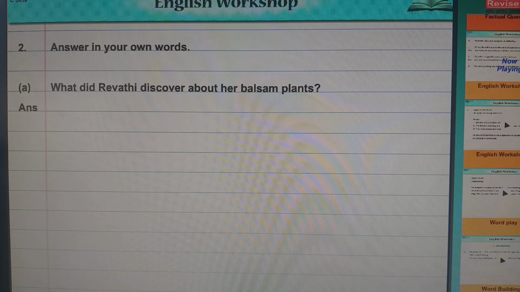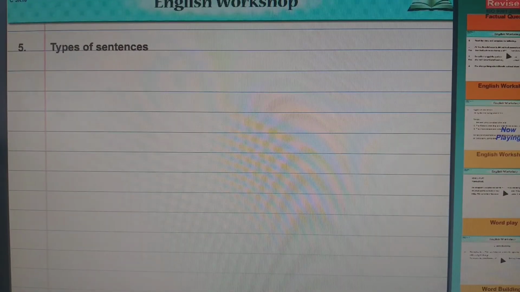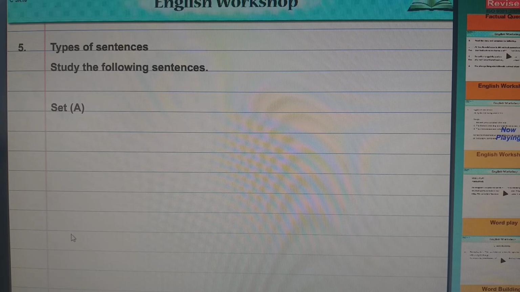In the last session, we completed the grammar topic affirmative and negative sentences, right? So today we are going for the next topic, the workshop topic. Before I go there, I'm going to start with the types of sentences. There are four types of sentences: the assertive or declarative sentence, interrogative sentence, imperative sentence, and exclamatory sentence. This is a revision part. We are going to start with the revision. Let's see. I'll just start.